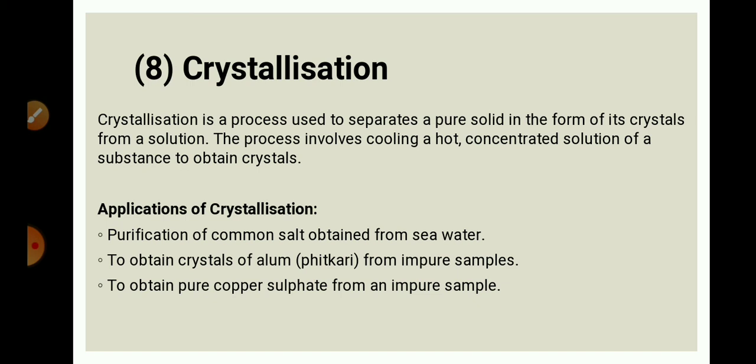So as you have provided heat, saturation takes place. You can check the saturation by using a glass rod. If you put the glass rod in that solution, if it is saturated, take out that glass rod. When it cools down, you will observe the crystals stick to the glass rod. Those crystals are of copper sulfate. You will obtain crystals of copper sulfate in the china dish when you cover that and leave it for 2-3 days. And this process is called crystallization.